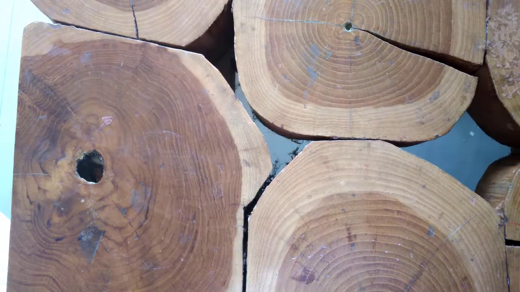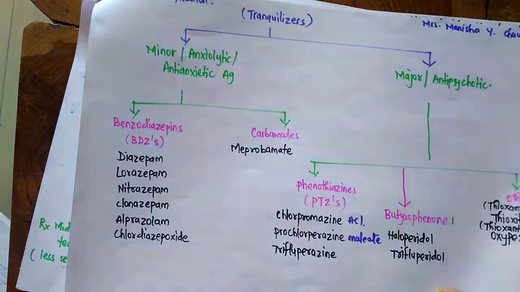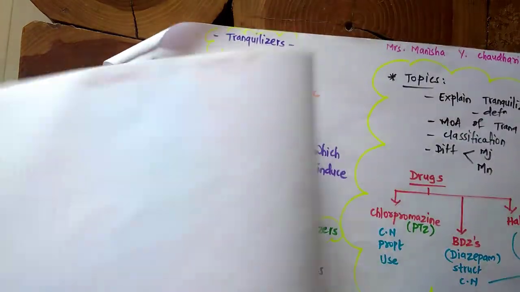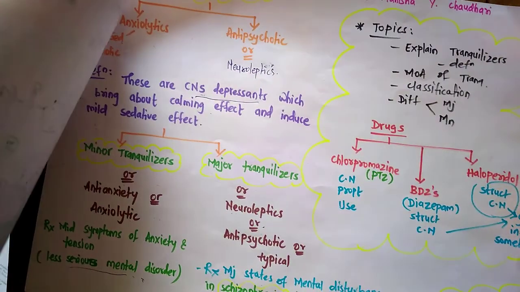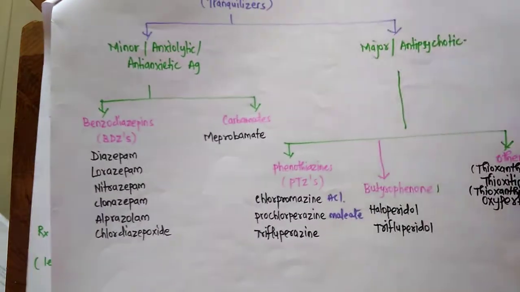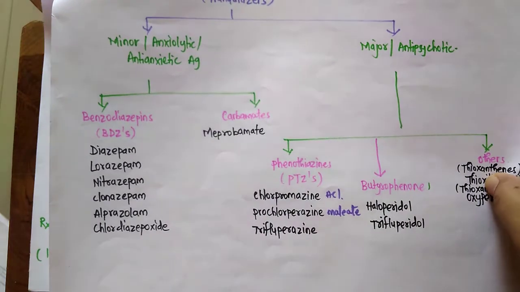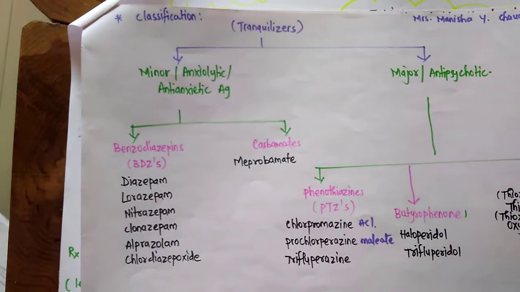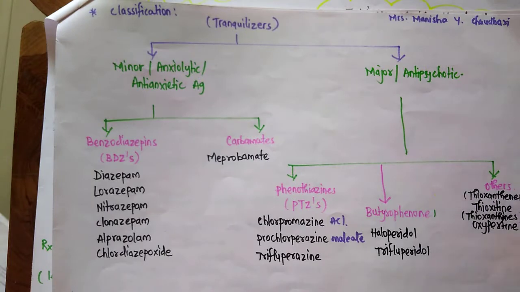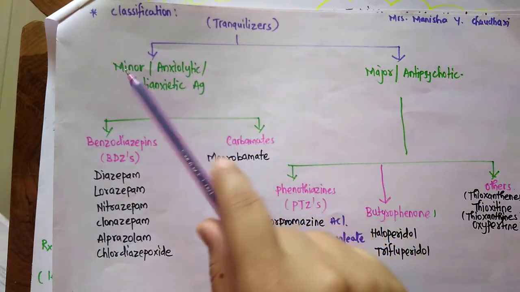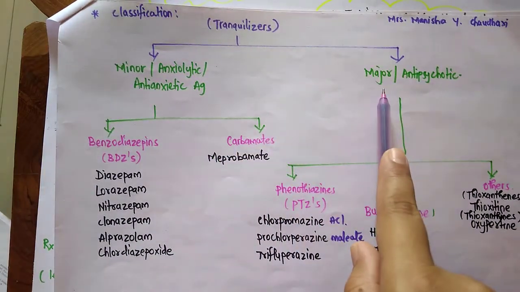Now, coming towards the classification, we have covered now what are the tranquilizers. Definition we have covered. These are the CNS depressants which bring about the calming effect and mild sedative activity. So the drugs which are used in treatment of anxiety such as anxiolytic are minor, and the drugs which are used in major states of mental disorders, those are major tranquilizers. So the classification will also be the same. Tranquilizers are classified in two classes: minor tranquilizers and major tranquilizers.